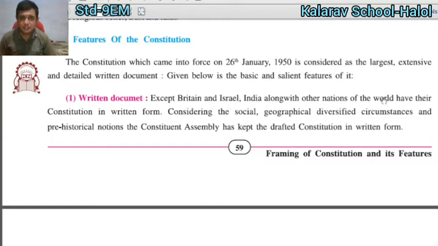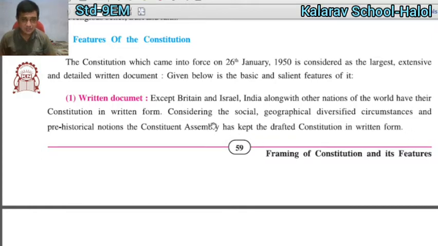Considering the social, geographical, diversified circumstances and historical notions, the Constituent Assembly kept the drafted constitution in written form.